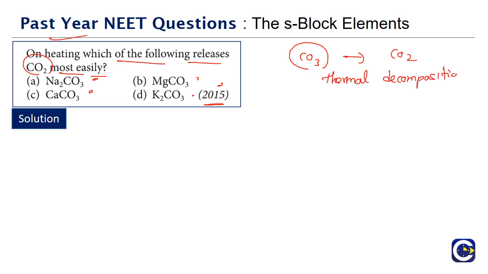Thermal decomposition will come when the lattice is less stable. The one having a less stable lattice will easily undergo thermal decomposition. The carbonate ion is a large anion.